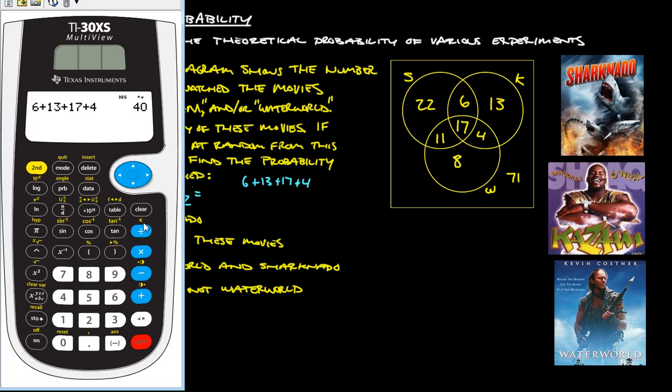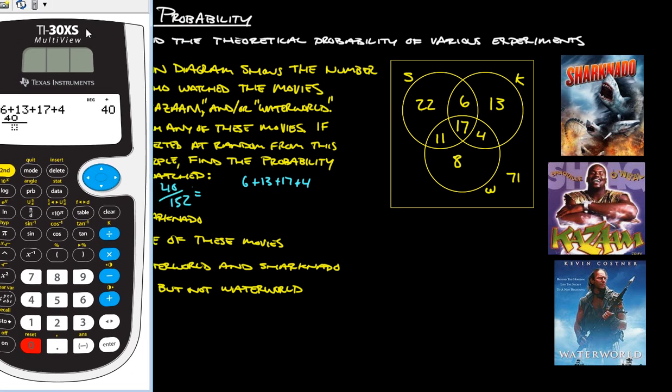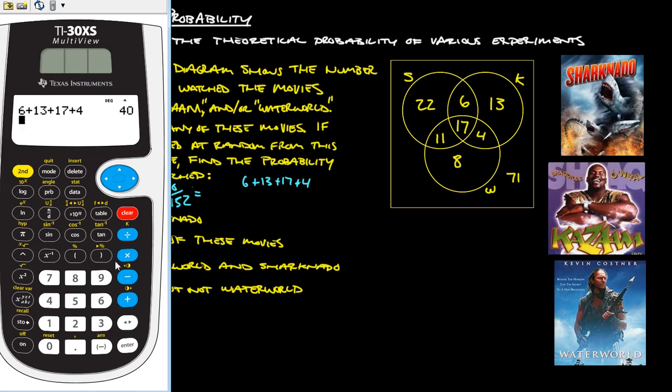So we've got 40 over 152, and then we push the ABC button and this will simplify it for us.